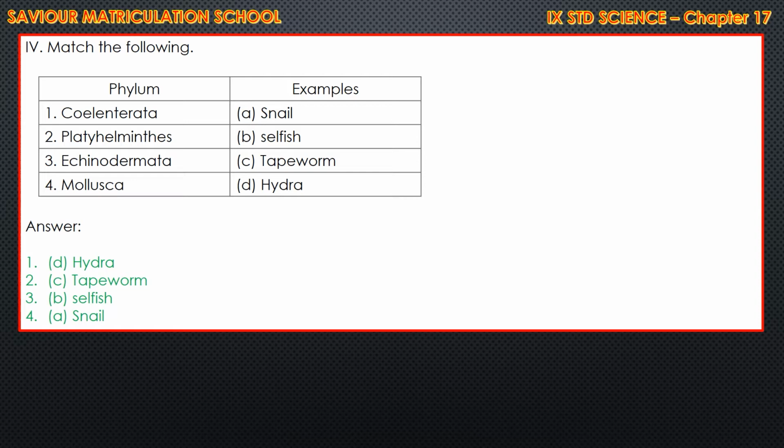Echinodermata, what I said? Starfish. Answer B, you have to change as star, S-T-A-R star, F-I-S-H. And mollusca, snail. The answer options are Hydra, tapeworm, starfish, snail.